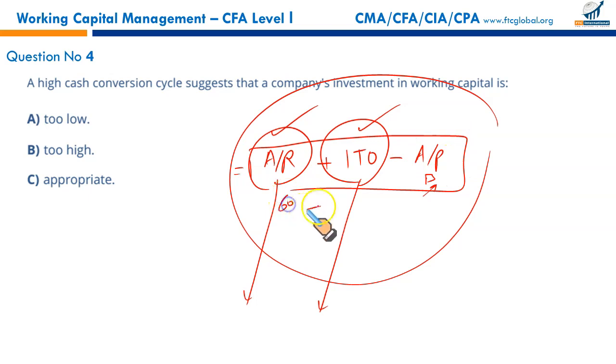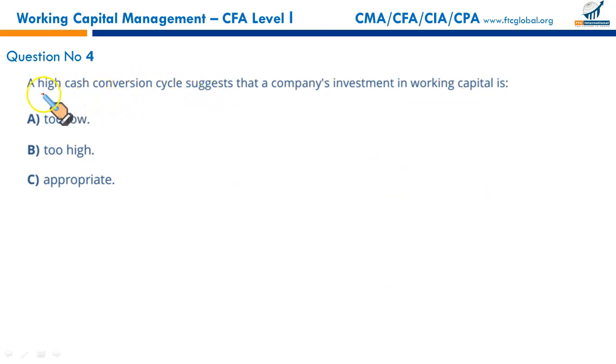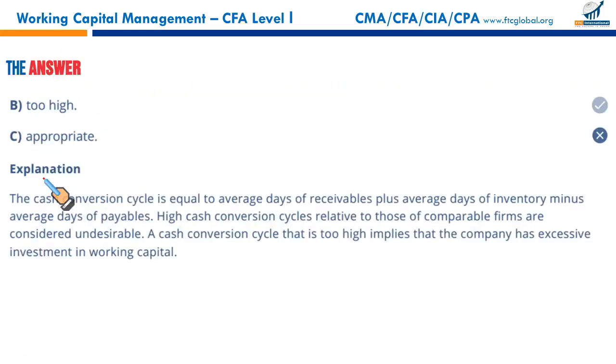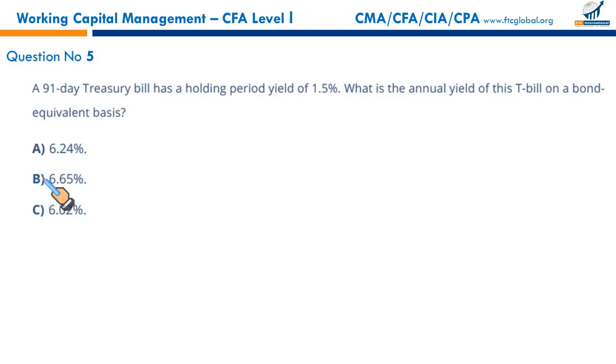Let's say you hold your inventory for 60 days, your receivables are collected in 70 days, and you pay your suppliers within 10 days. What does it mean? Your cash conversion cycle is 120 days. And it suggests that you have significant, substantial investment in receivables and inventory. So we can say that if the cash conversion cycle is longer, if it's high, the company has too high investment in working capital. A cash conversion cycle that is too high means that the company has excessive investment in working capital. And when we say working capital, that is your account receivables and your inventory. So that makes B the correct option, too high.